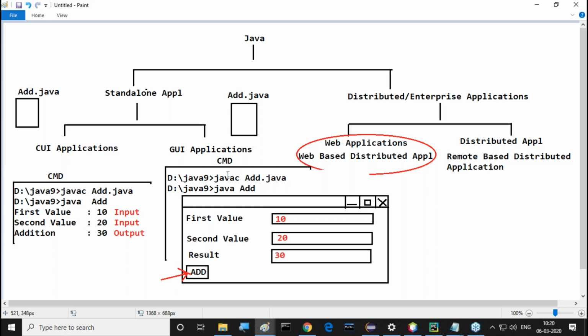Observe this point. This user interface is supporting only graphics data. What is the meaning of graphics data, sir? Observe this clearly. Graphics data is data through graphic components: data through text fields, radio buttons, checkboxes, list boxes.